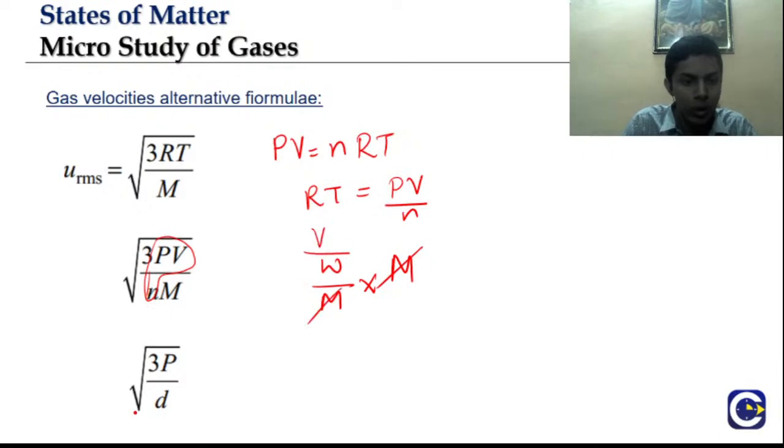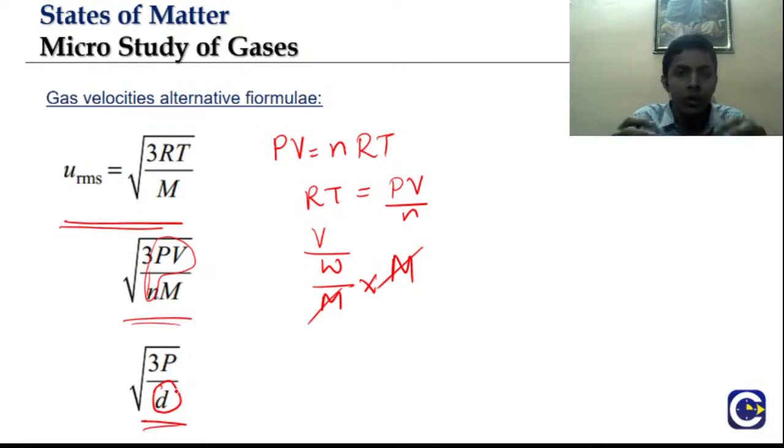V by W is 1 by D. That's how we get root of 3P by D. Clear?